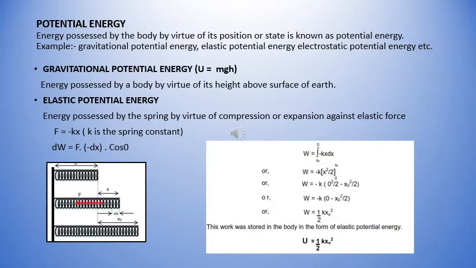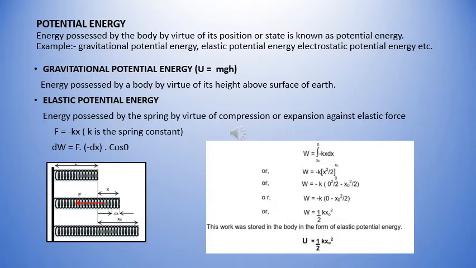Now, when the force F is applied and the spring is displaced from x equal to 0 to x equal to x naught, then an elastic restoring force is set up in the spring, which is directly proportional to the displacement. So this force is equal to minus kx, as shown in the second diagram.